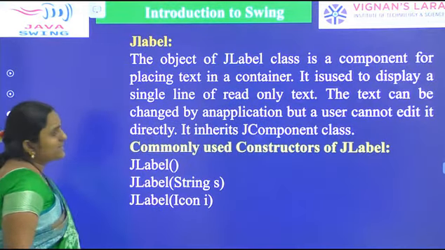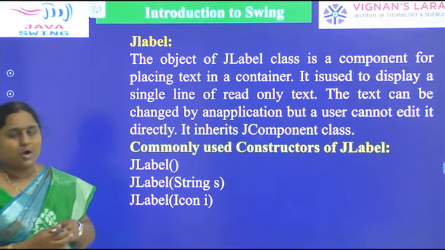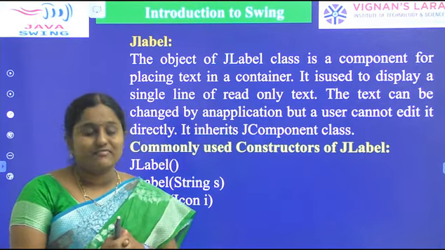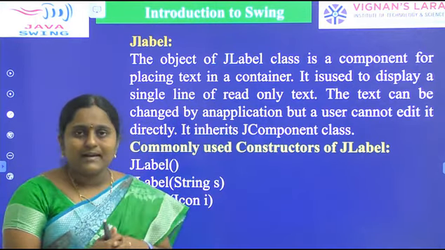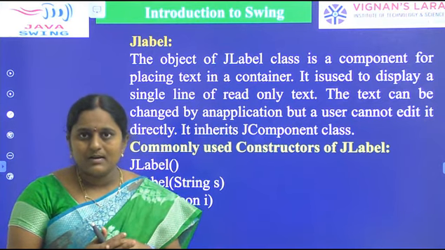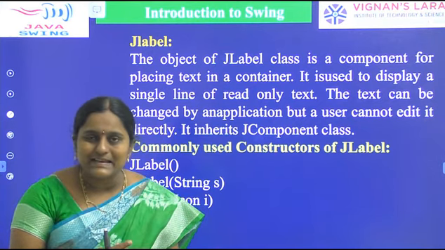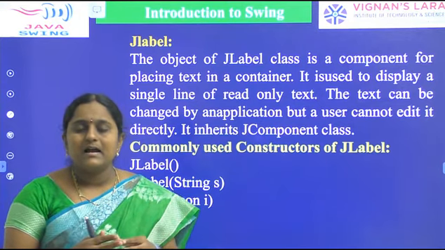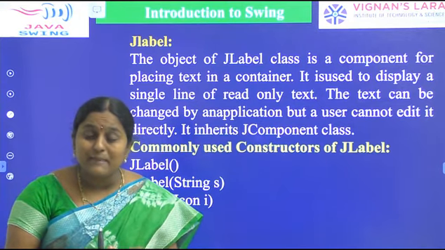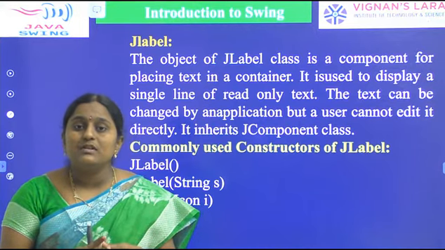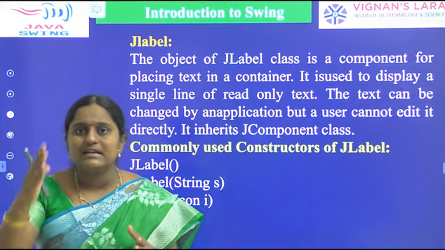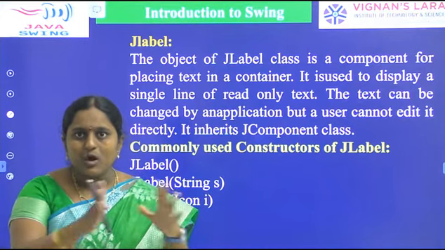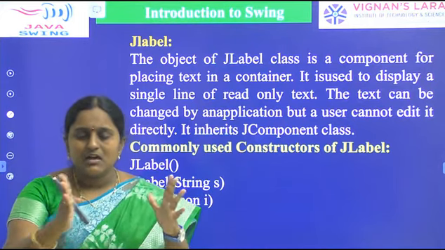Next one, the components. Let us see the components of the Swing class. First one is JLabel. Already you know what a label is. A label means single line text, which it displays. Labels are passive controls. Passive controls means interaction with the user is not possible. With a label, we just have to read what the label name is.